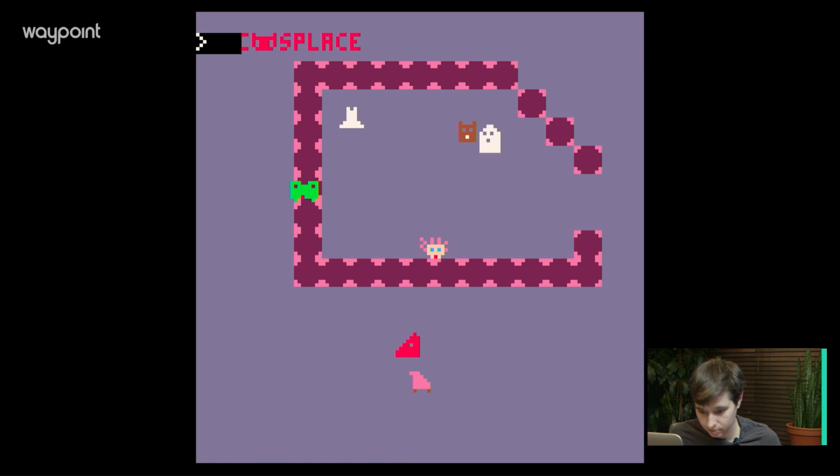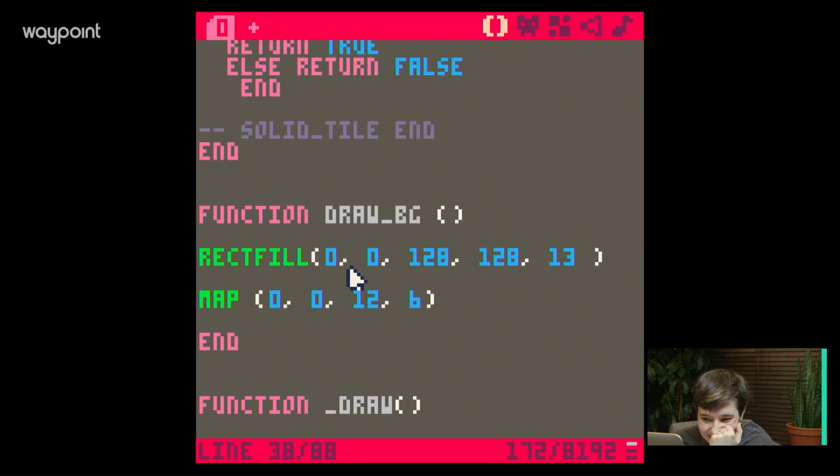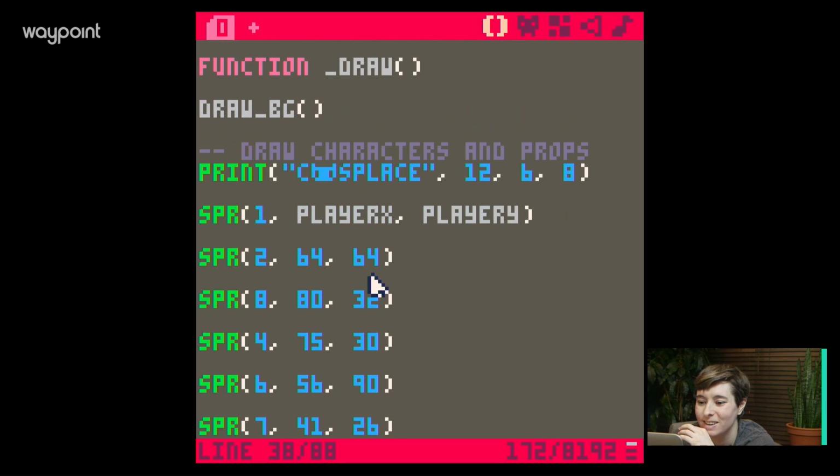Cool. It's not even writing the debug function. Did I not call the debug function? That would be really dorky if I didn't call the debug function. Yep, I didn't call the debug function. Good. All right, so we're going to draw the debug function in draw.